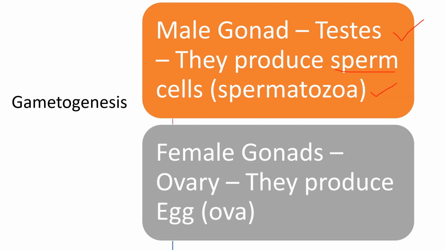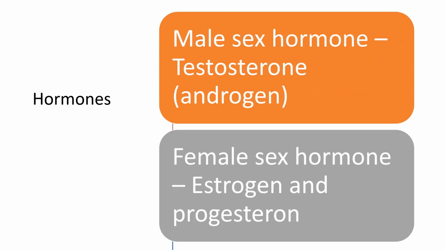The female gonad is the ovary. They produce egg or ova. The hormones involved in the male are testosterone or androgen, and the female sex hormones are estrogen and progesterone. Okay, both hormones are typically present in both sexes.